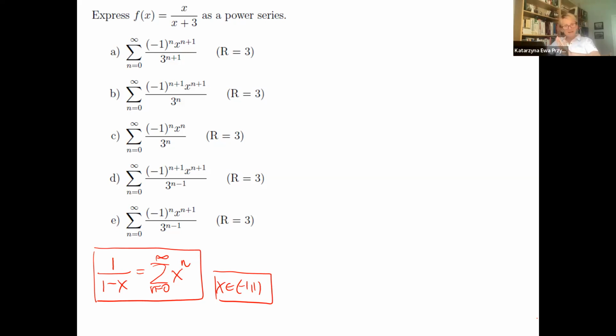Okay, that means now we have our function looking similar. The bottom formula is the tool. We do have x and x plus 3. Luckily, we don't have to use integration or differentiation. I will put x in front.